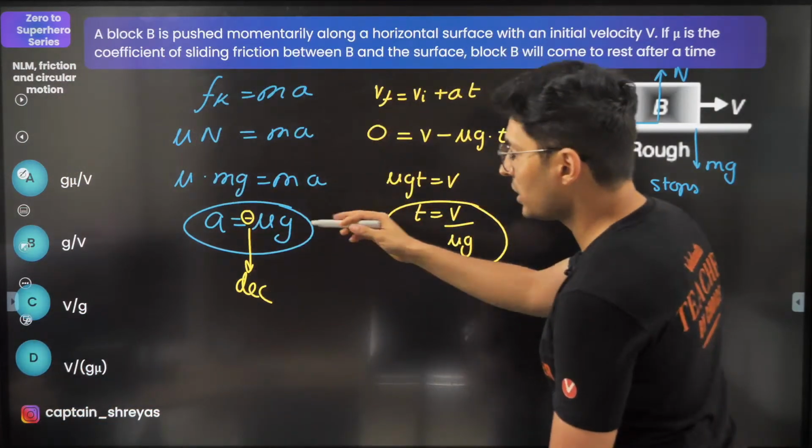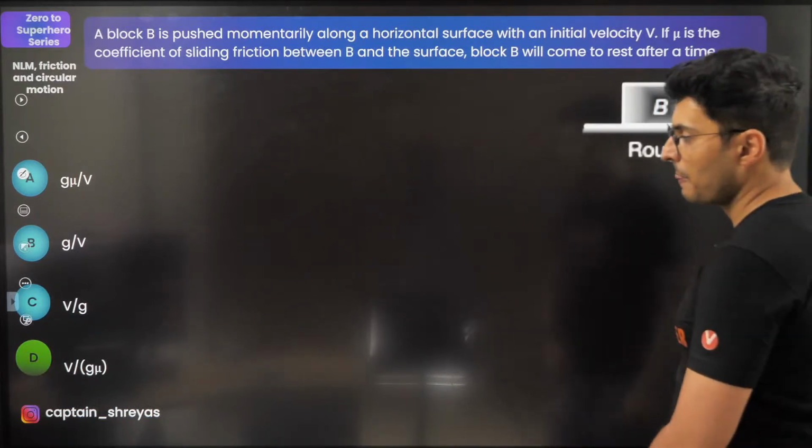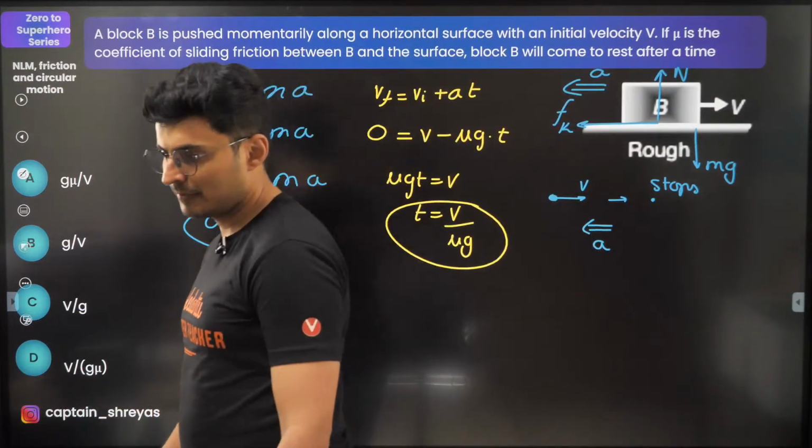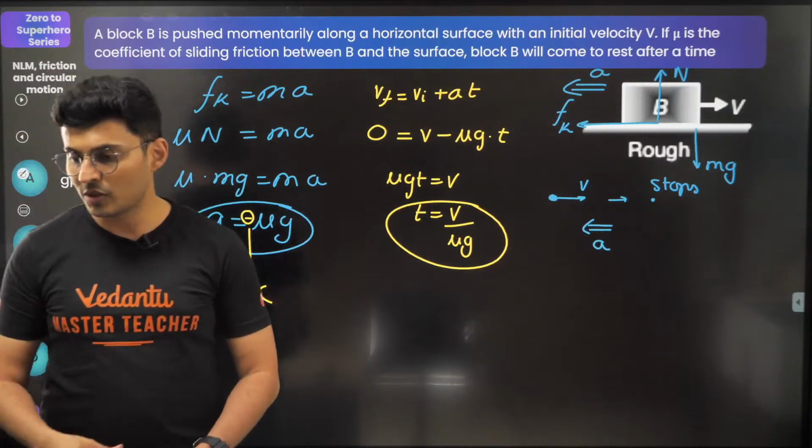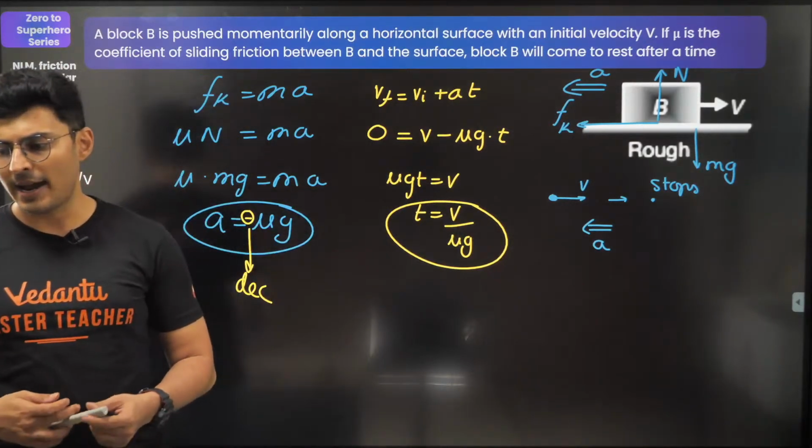Yeah, v by mu g. It's right over there. Option D. Option D it is. Very good. 151 is a good score. I got an MTA app.